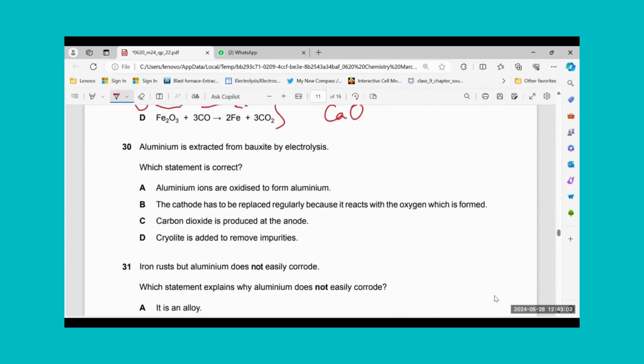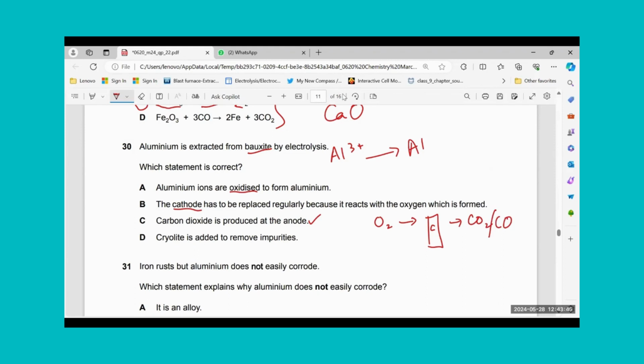MCQ number 30. Aluminium is extracted from bauxite by electrolysis. Which statement is correct? Aluminium ions are oxidized? No, they are reduced. Al3+ turns into aluminium metal. So they are reduced. The cathode has to be replaced regularly because it reacts with oxygen? Anodes are replaced regularly. Cathodes are not replaced. Carbon dioxide is produced at the anode. Yes, because when oxygen goes to the anode, the graphite electrode, which is made up of carbon, reacts with it to form carbon dioxide and carbon monoxide.